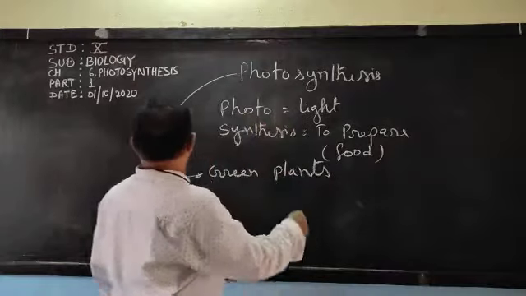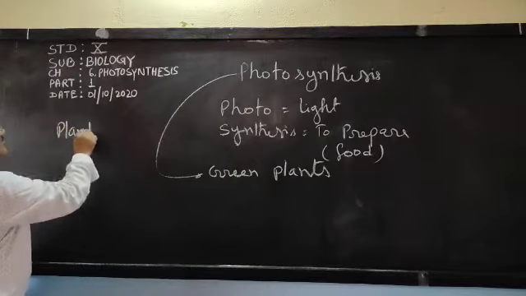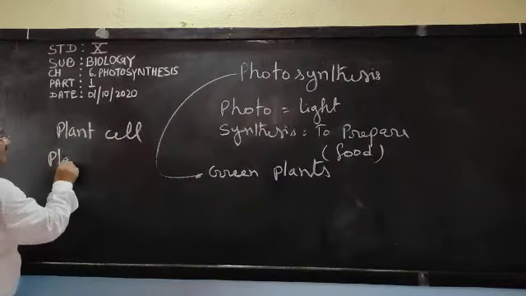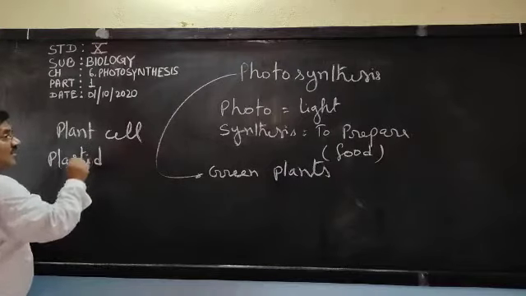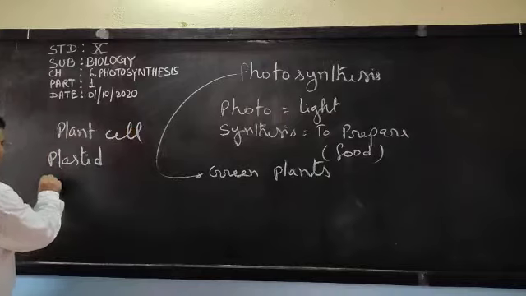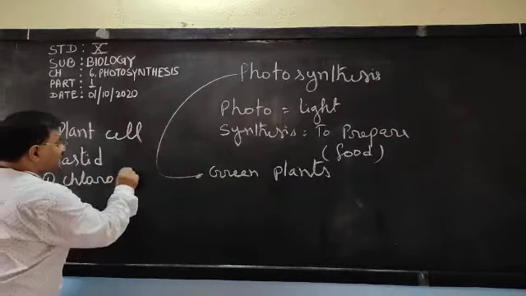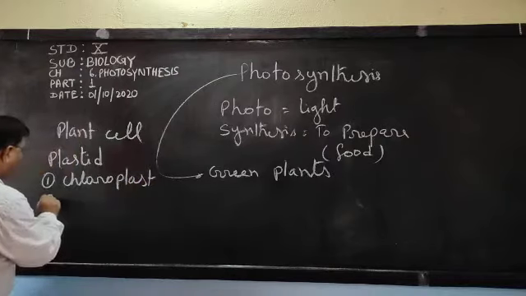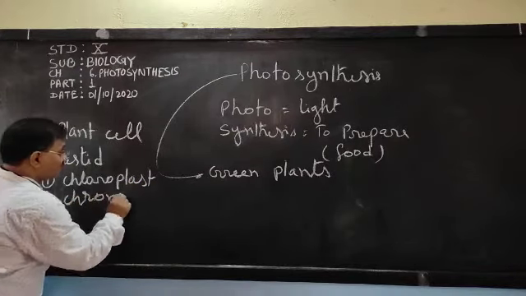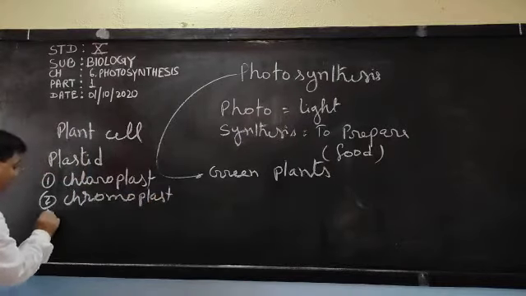In plant cells, plastids are present, and we have discussed there are three types of plastids: chloroplast, chromoplast, and leucoplast.